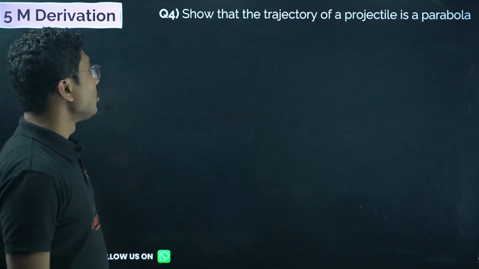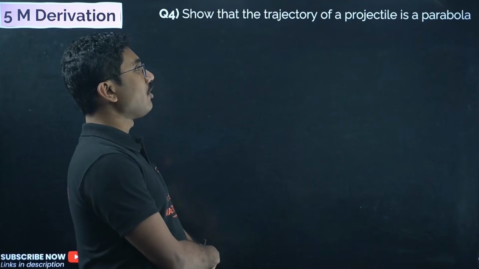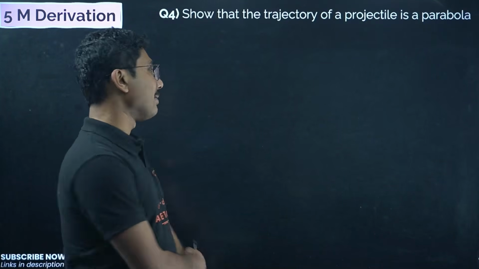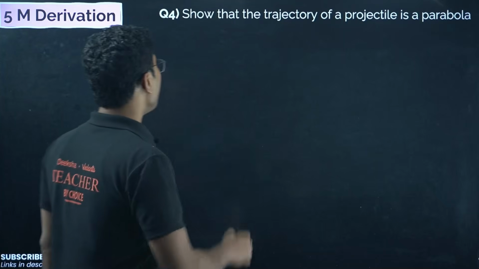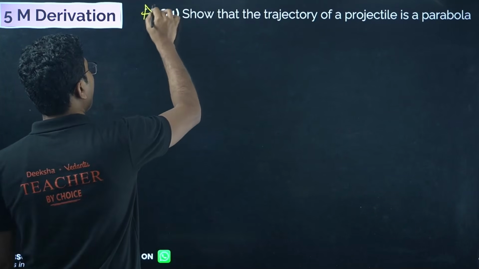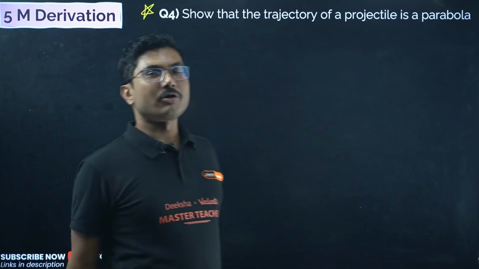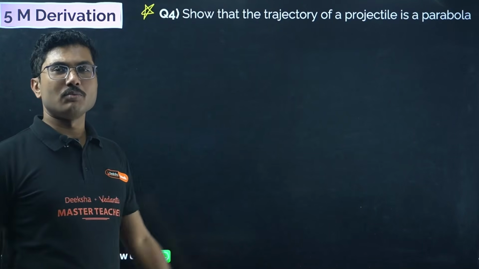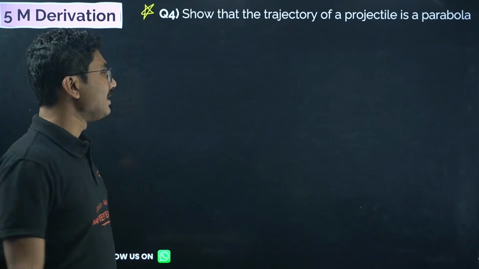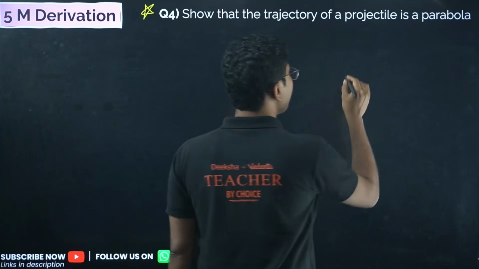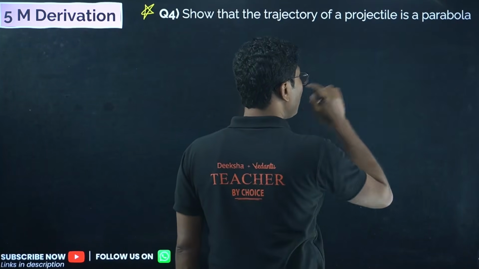Now next, show that the trajectory of projectile motion is a parabola. Very common, the most important derivation of all. Across colleges, across districts, this is one of the teachers' favorite questions. So what you have to do, first of all, what is the meaning of trajectory?